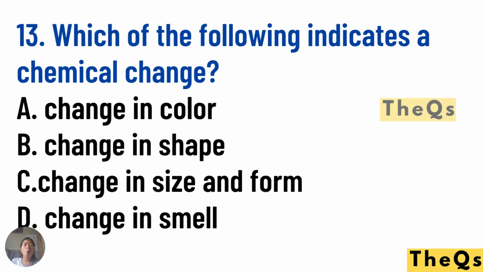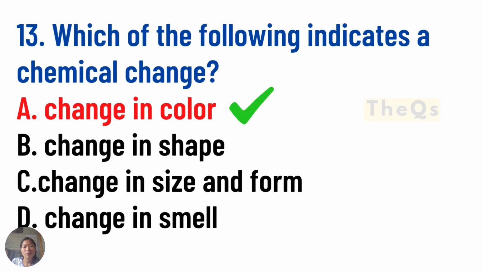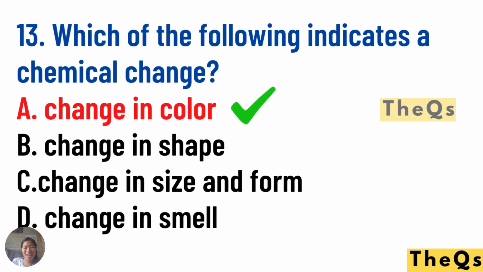Number 13. Which of the following indicates a chemical change? A. Change in color. B. Change in shape. C. Change in size and form. Letter D. Change in smell. Letter A. Change in color.